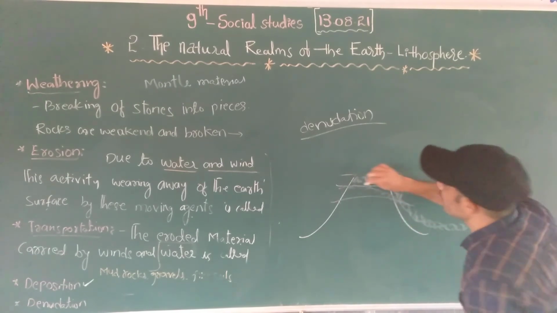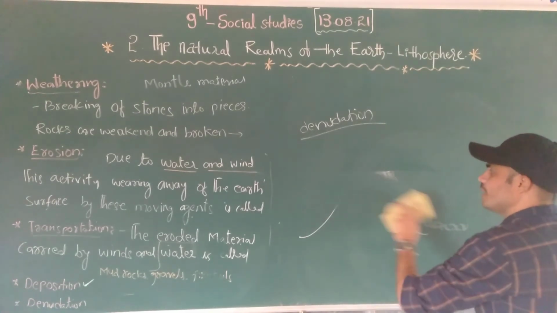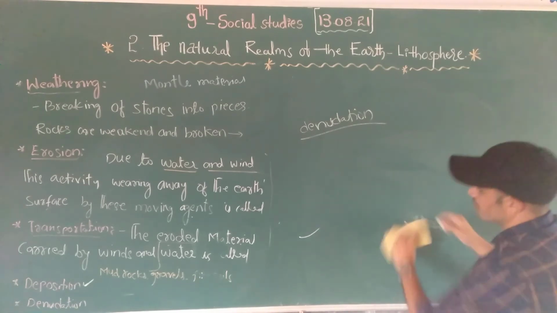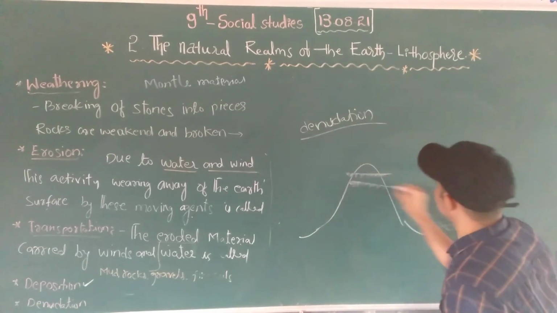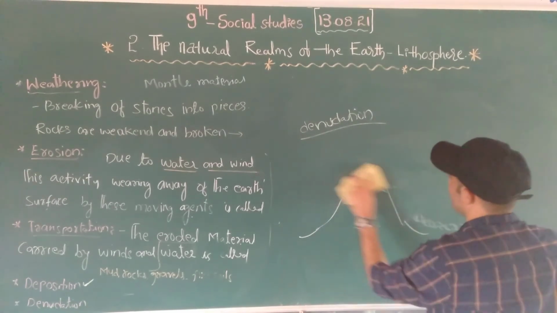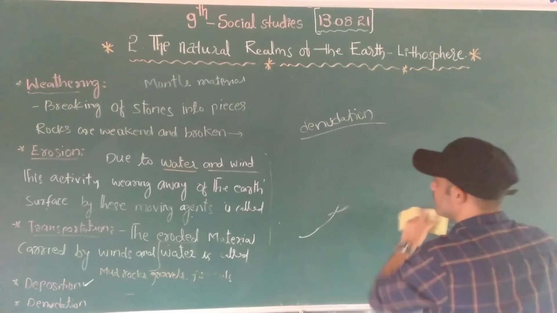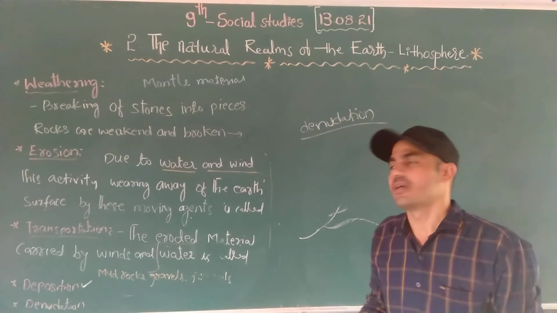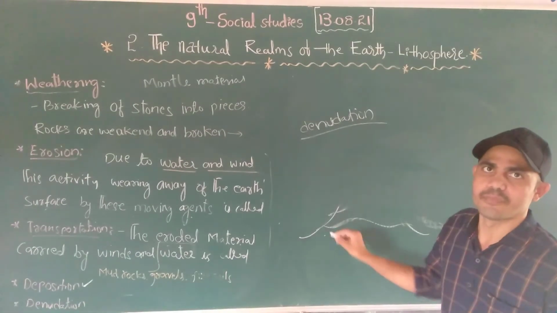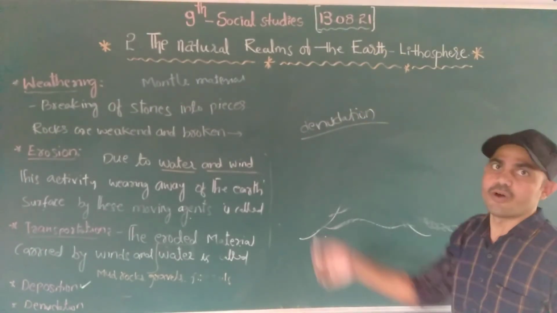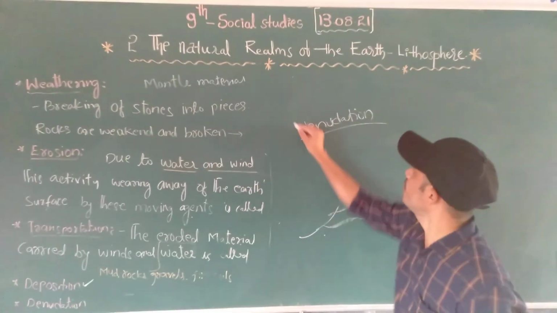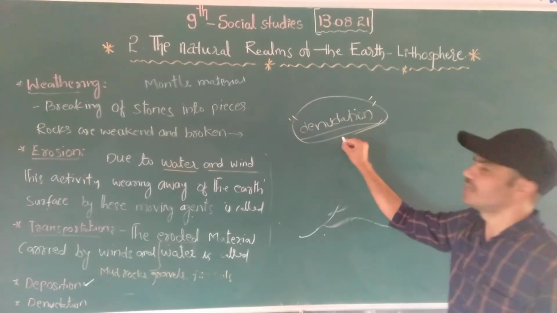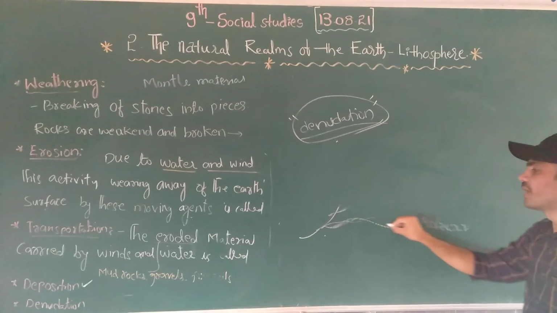Then next year, then next season, the height will decrease again. So what are we leaving in this place? It might be a mountain, the earlier stage. What will happen due to this process? Due to denudation, the place will become a plain.